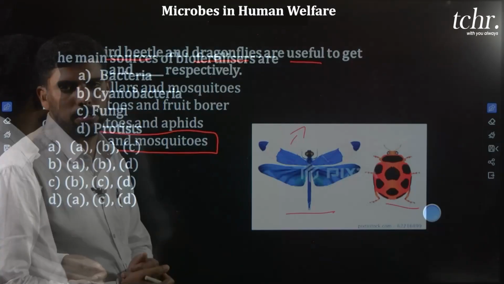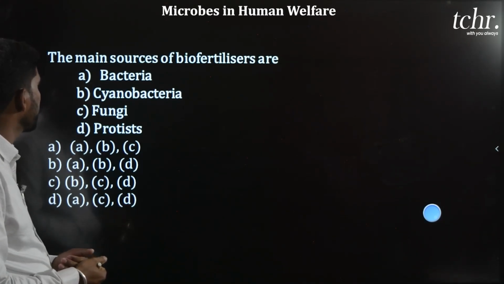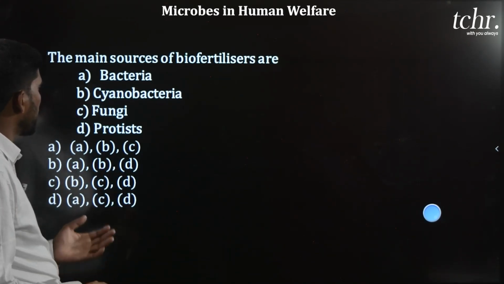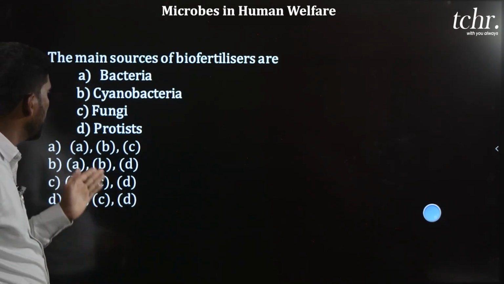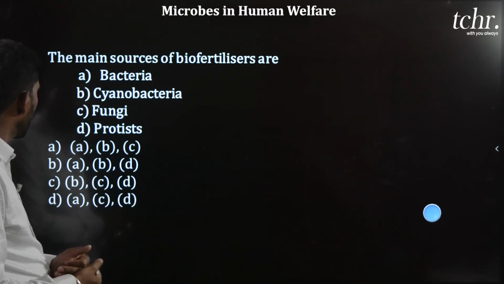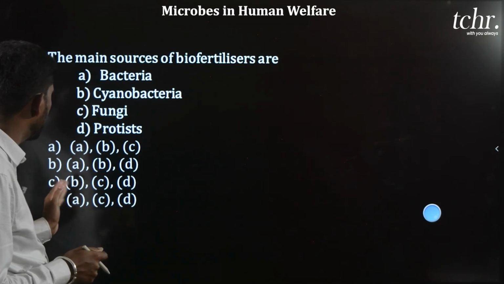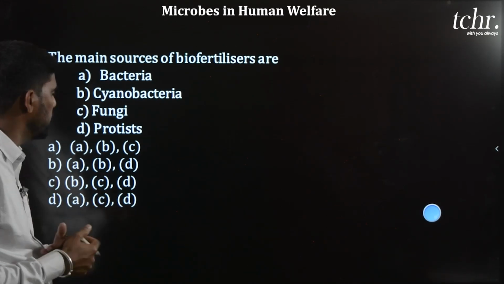Biocontrol agent. Question: the main source of biofertilizers are A, bacteria, B, cyanobacteria, C, fungi, D, protista. Option A, ABC, option B, ABD, option C, BCD, option D, ACD.